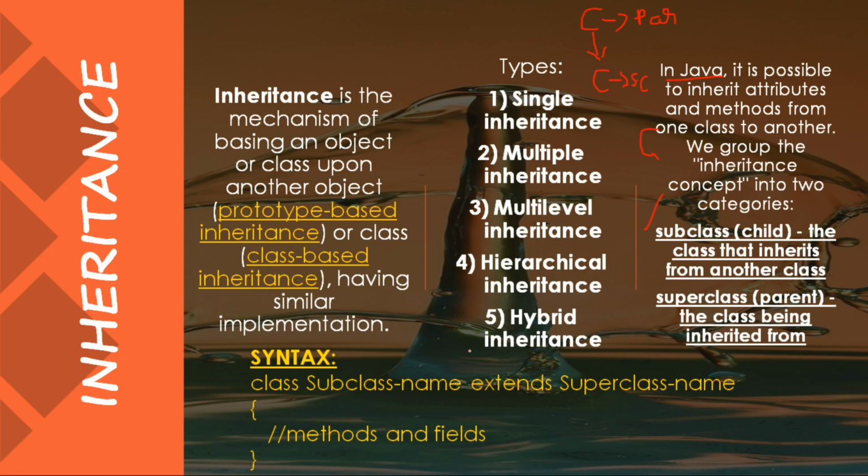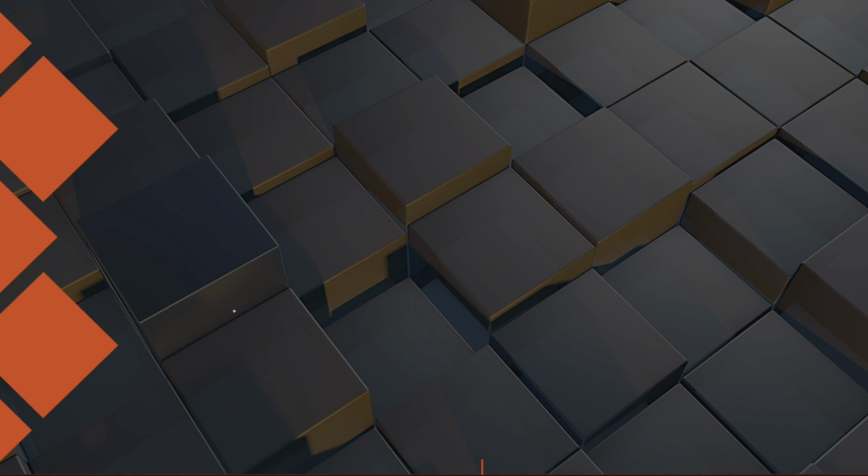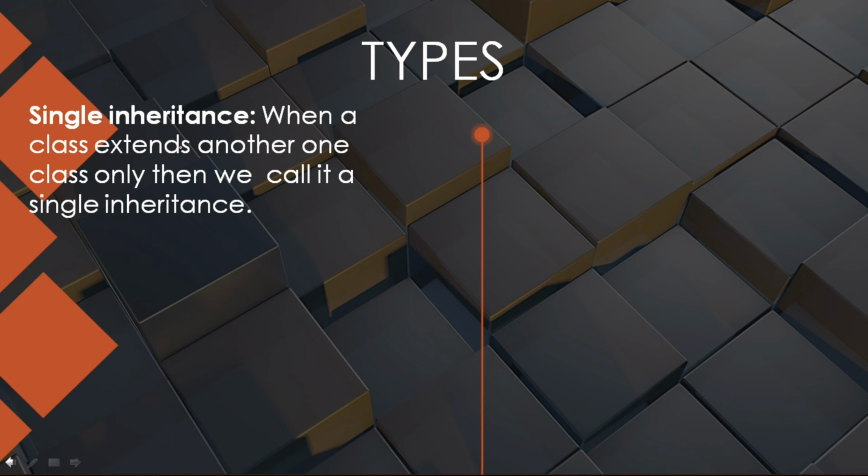The syntax for inheritance is, when we are inheriting some data from the main class: class subclass name extends superclass name. So the superclass name is here and the subclass name is here, and the methods and the fields as you wish. Now let us discuss the types of inheritance.